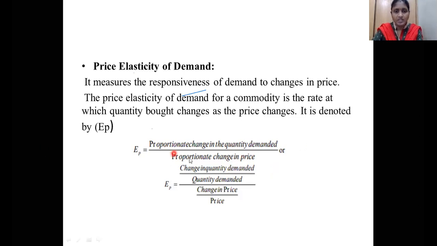So what is the proportionate change in the quantity demanded? It is given by Q2 minus Q1 divided by Q1, that is, change in quantity demanded divided by the original quantity demanded. Before the price change, the quantity demanded is Q1. After the price change, it is Q2. So the change in quantity demanded is Q2 minus Q1 divided by Q1. Similarly, the price change is P2 minus P1 divided by P1, that is, change in price divided by price. This formula, X by Y, can be represented in this way.